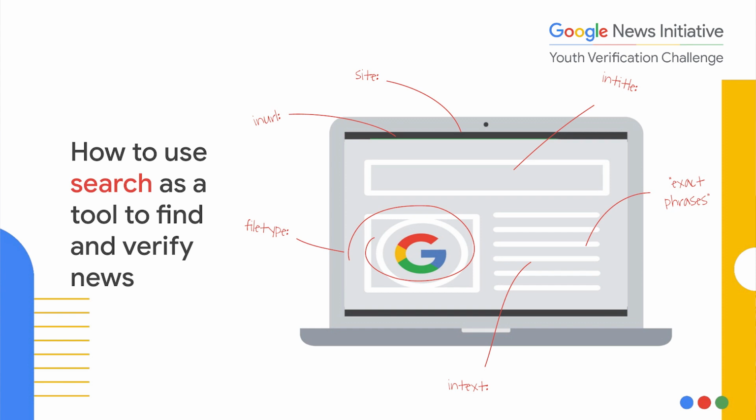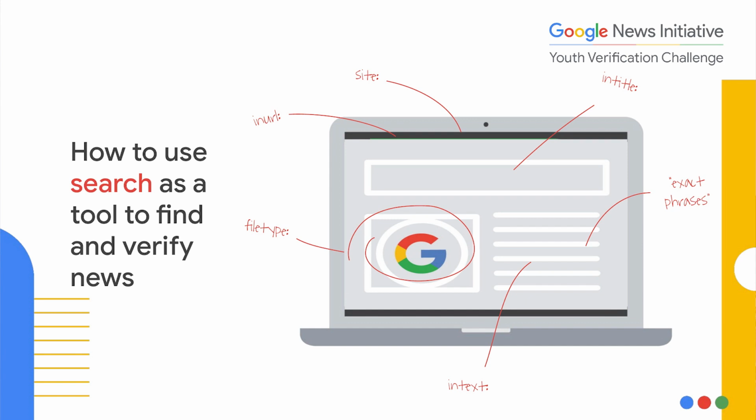Now, I should remind you that you use these operators as a word. You can see there, site, so write out the word site, and you'll use the colon. Those are those two dots that appear immediately after that. And then place your search terms immediately to the right of that. I'll show you what we mean a bit later on. Let's continue on this little tour though.